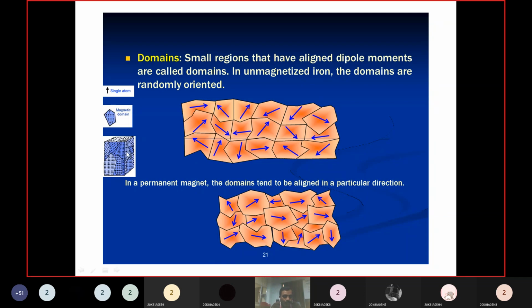See here, the three-dimensional picture of the domains. If you take a unit cell, this is the unit cell. In that unit cell, there are so many domains present. See here.